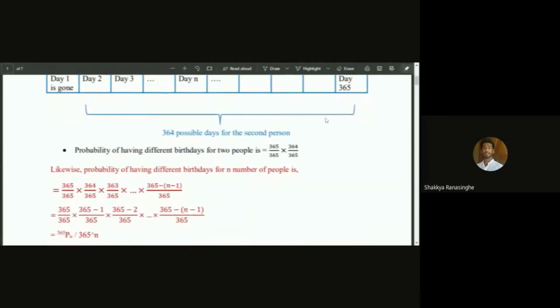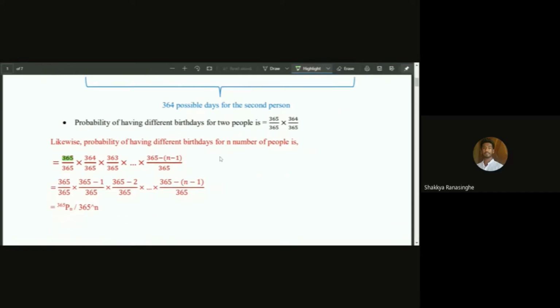So for the first person, there are 365 days to choose from. For the second person, since the first person chose one day, there are only 364 days left. And for the third person, there are only 363, and it goes on like that. So over here it is 365 minus 0, over here it's 365 minus 1, and over here it's 365 minus 2. So there are 3 people over here.